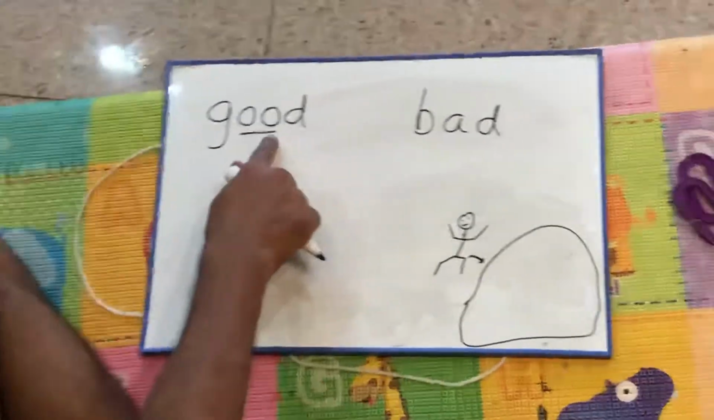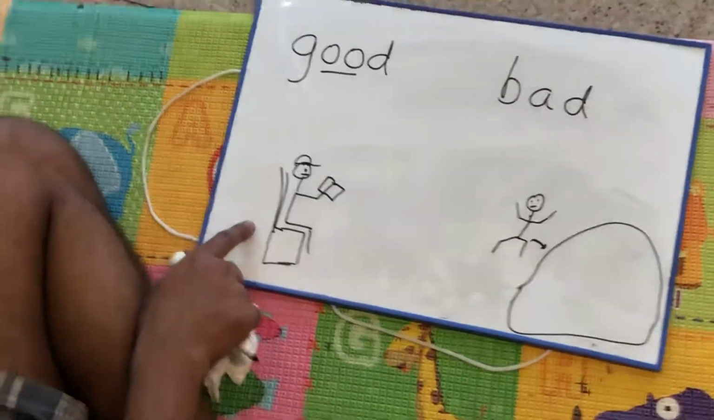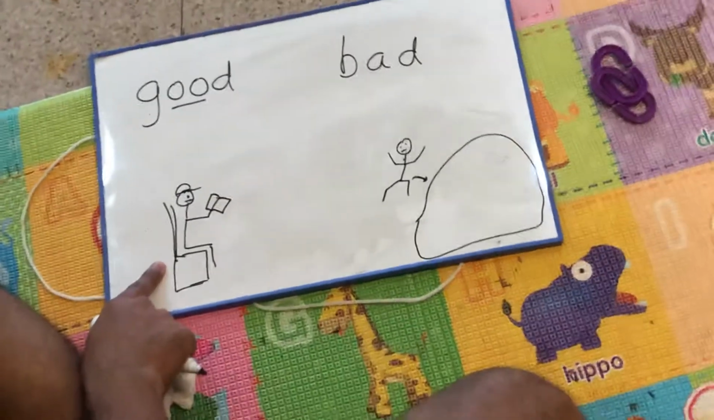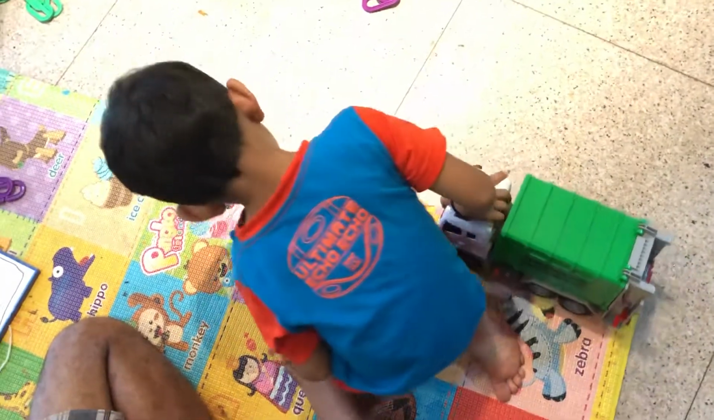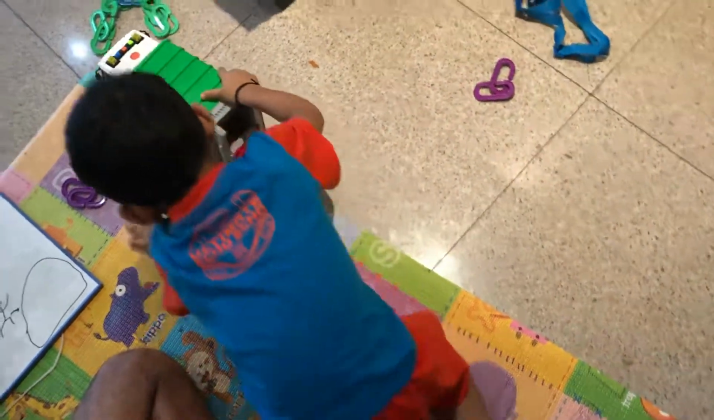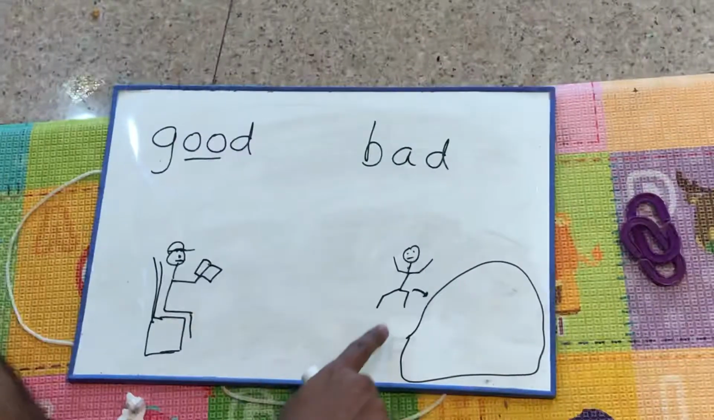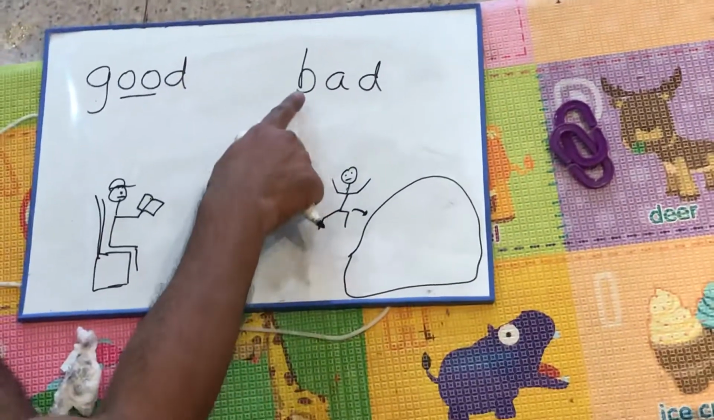See, good. Bad. See, this is a good thing. Reading is good, because that way you can get information. Very good. Reading, playing, these are good things. Bad. Jumping into water, into deep water, playing near a road, these are bad things. Throwing an iPhone, bad. Hitting people, bad.